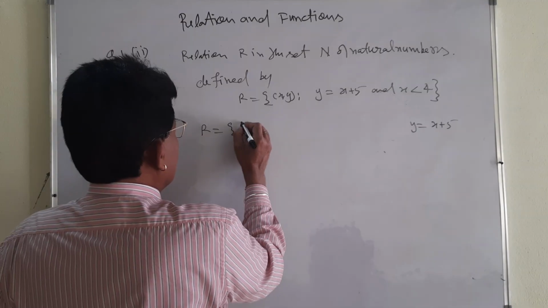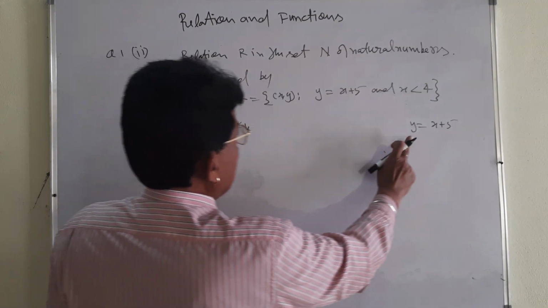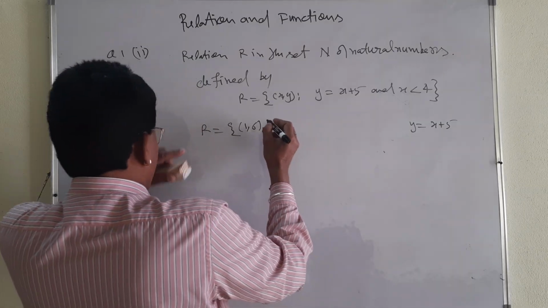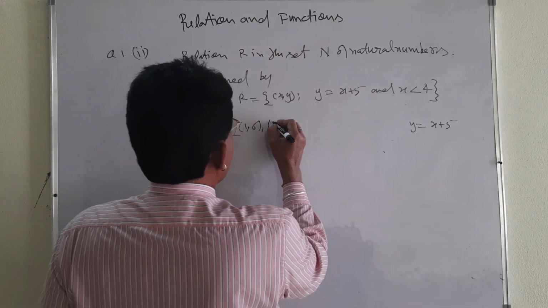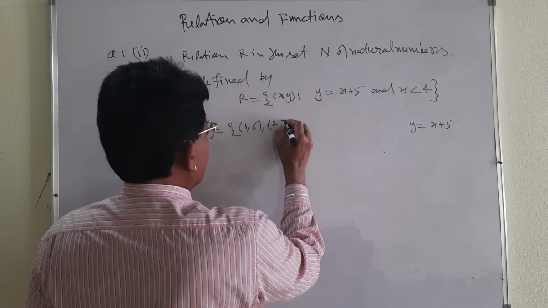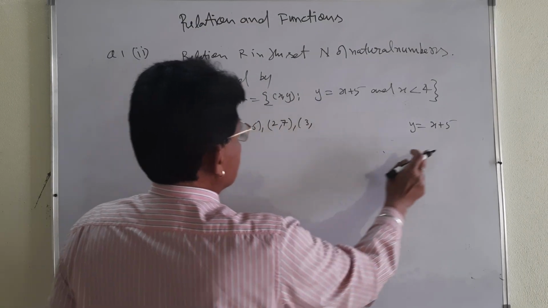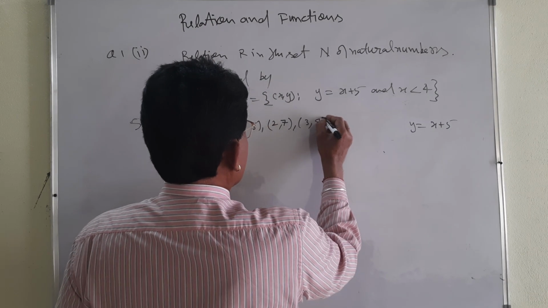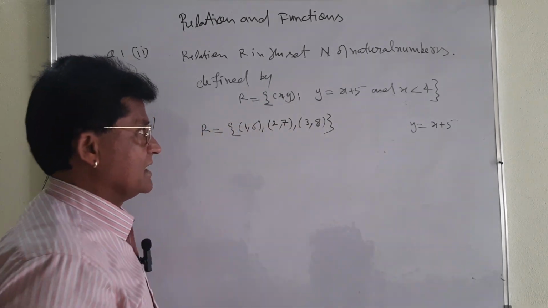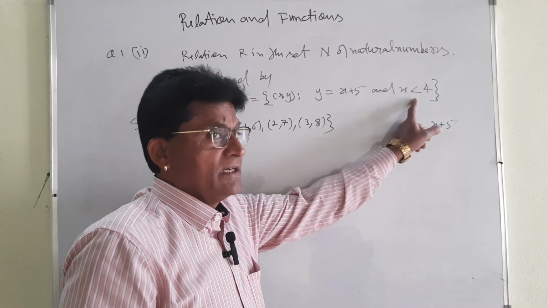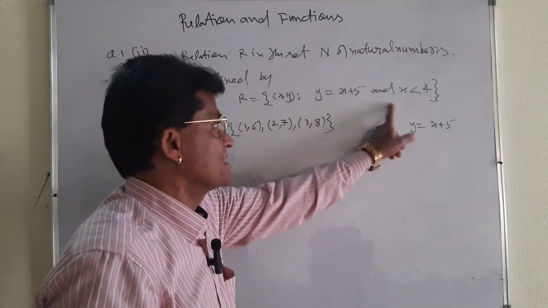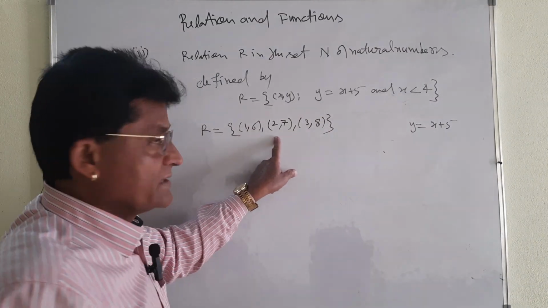If x is equal to 1, a natural number, y is equal to 6. Next, x is equal to 2, y will be 7, so you put (2, 7). X will be 3, you put (3, 8). These will be the pairs of it. Under the condition x less than 4, both conditions you must apply, and this is the relation.